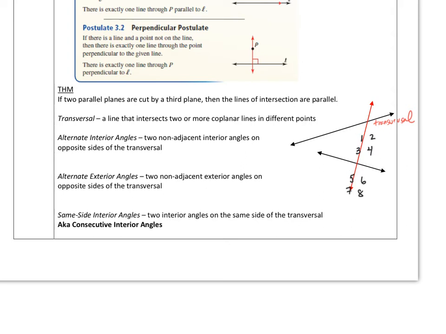Over here, 3 and 6 are alternate interior. Go vertical. Oh, sorry, I did that one. 4 and 5 are alternate interiors. Go vertical. So 1 and 8 would be the alternate exteriors.